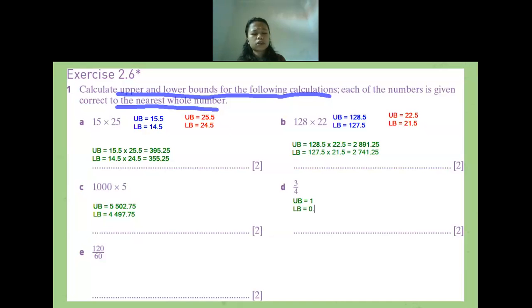How did you get 7? 0.55, 0.5555, never stops, like this. Or is there anyone who got a different answer? If you got a different answer and are confused, please let me know, because you do not ask anything. So I think no one has a question.